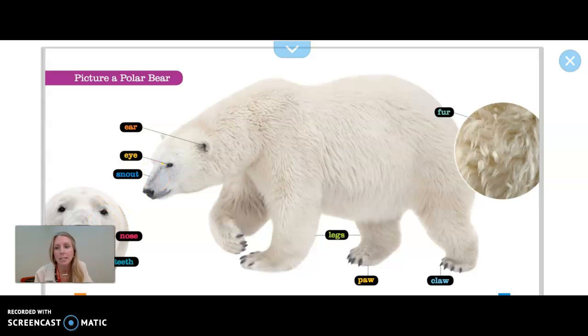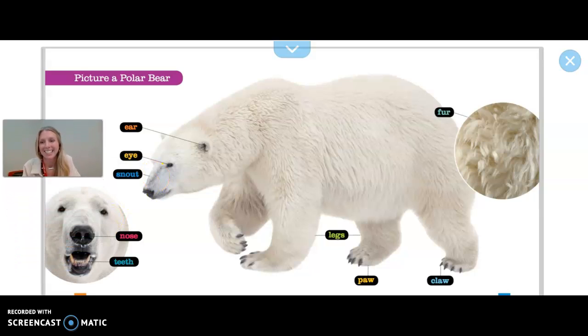These labels are pointing to all the different parts of a polar bear: ear, eye, snout. Remember we read in the story that they have big black noses. Nose, teeth, legs, paw, claw, and fur. And then they zoom in and show you a picture of that fur there.